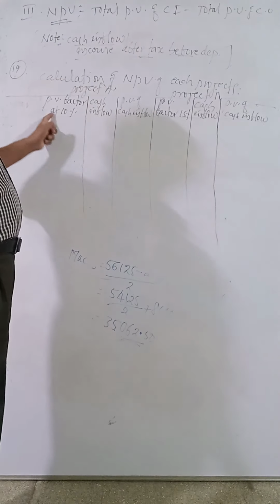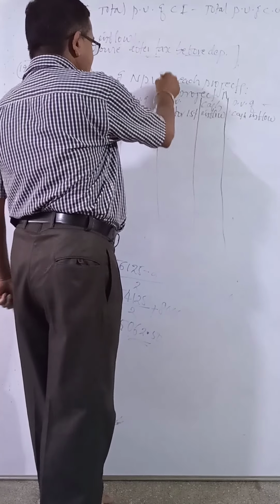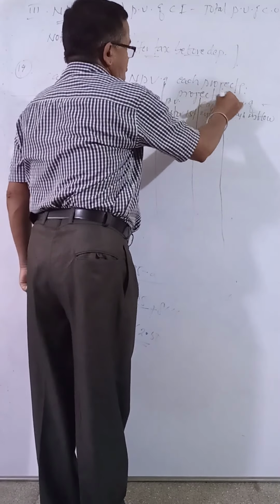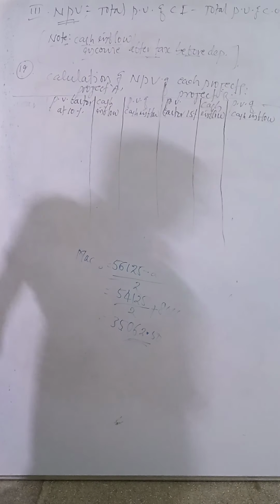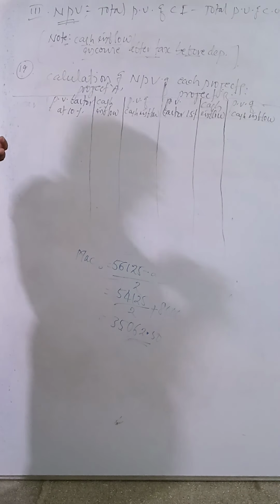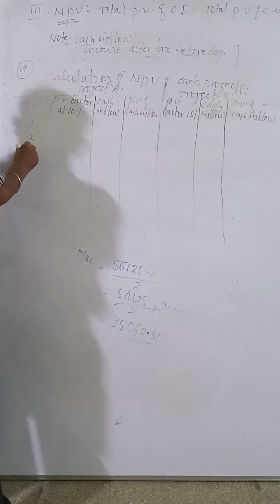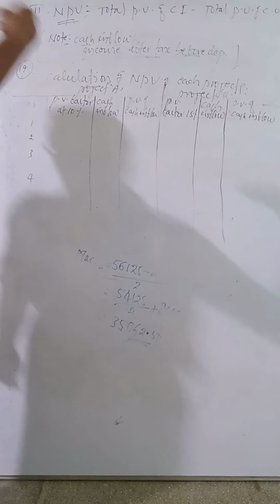So how many columns? 1, 2, 3, 4, 5, 6. Because this is project B, this is project A. A project means automatically you can understand B project. Here they have given 4 years in the question: 1, 2, 3, 4.